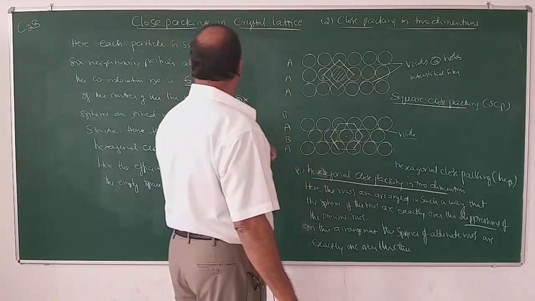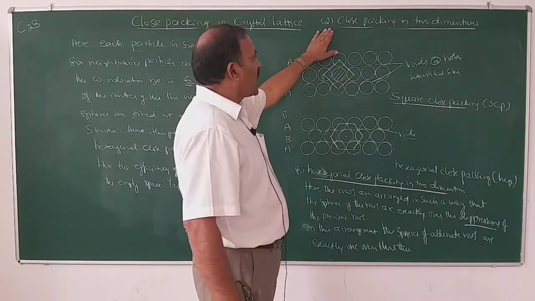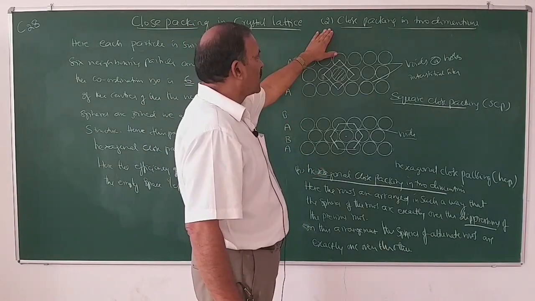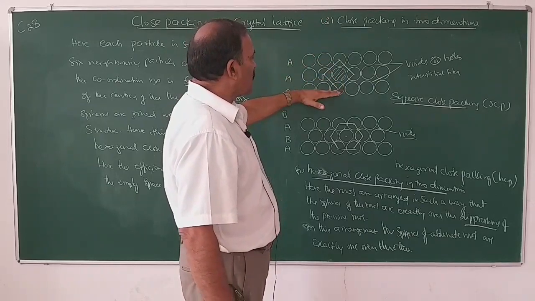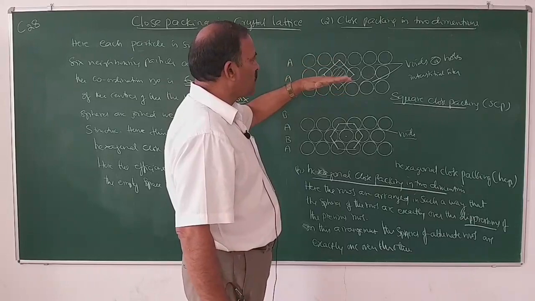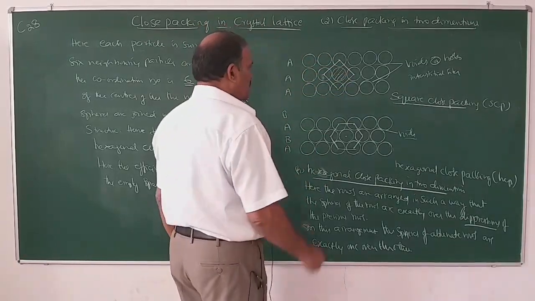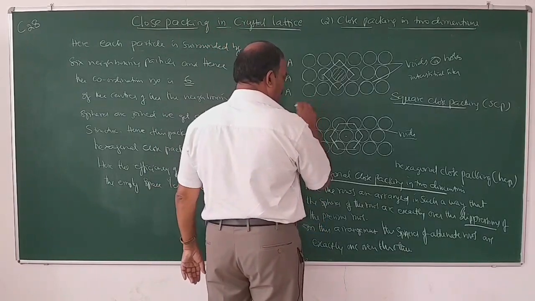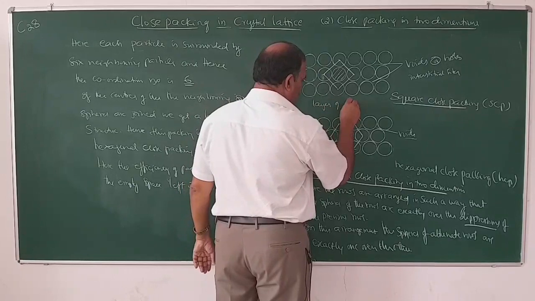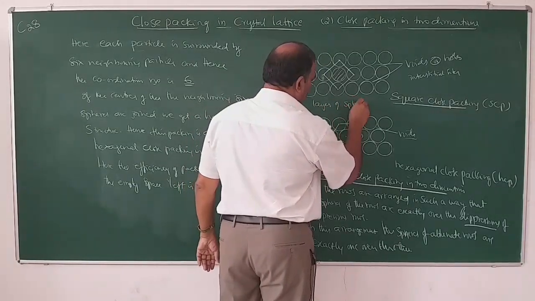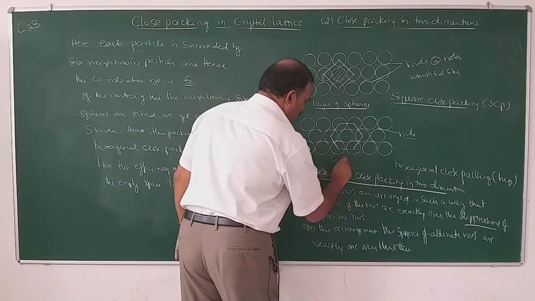So now, come to the conclusion. How can close packing in 2 dimensions be achieved? When the rows of spheres are placed one over the other, we will get planes of spheres, also called layers of spheres.